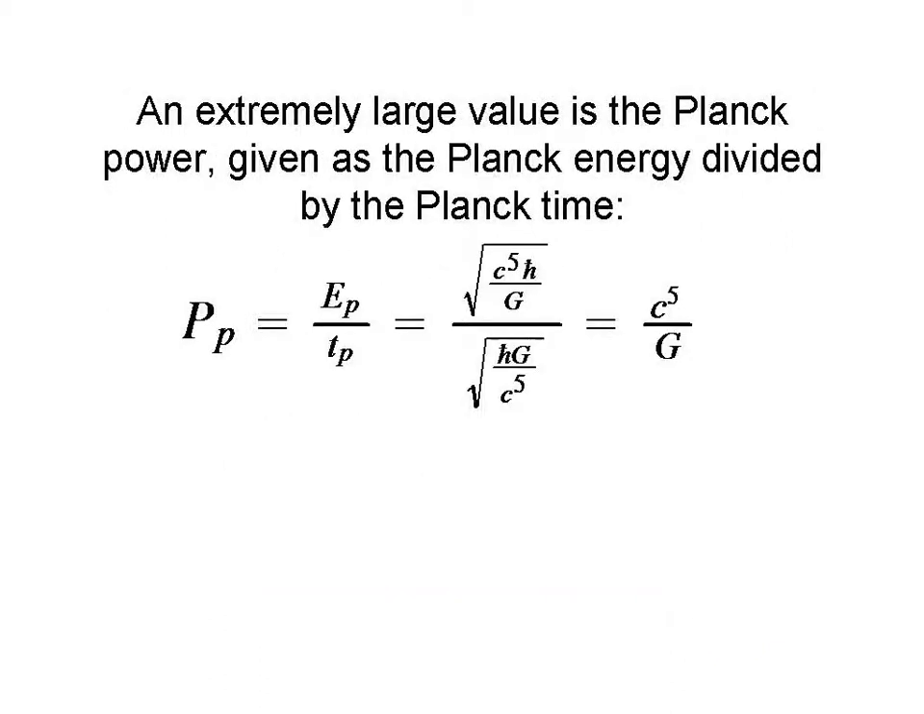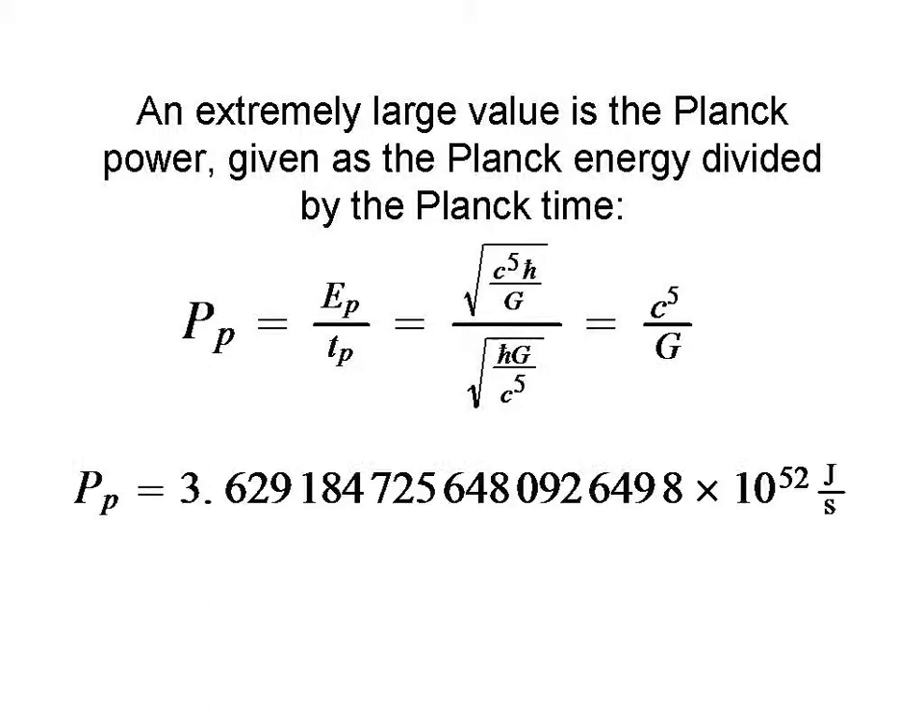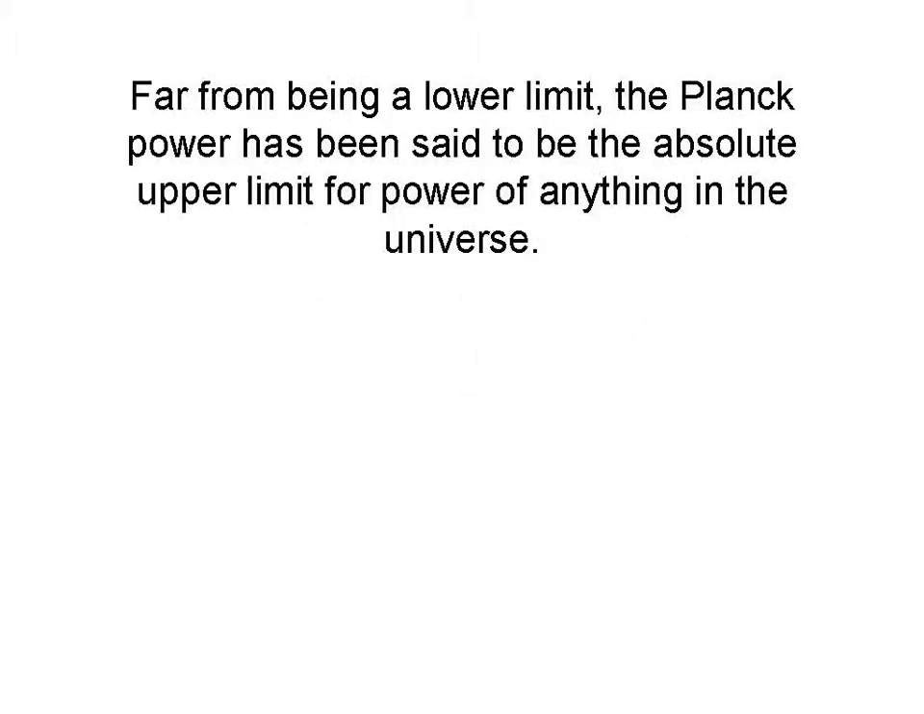An extremely large Planck value is the Planck power, given as the Planck energy divided by the Planck time. And numerically, the Planck power is approximately 3.6 times 10 to the 52 joules per second, an enormous quantity. Far from being a lower limit, the Planck power has been said to be the absolute upper limit for power of anything in the universe.